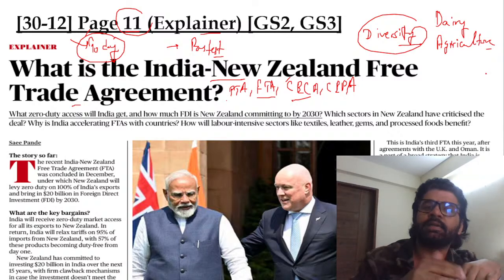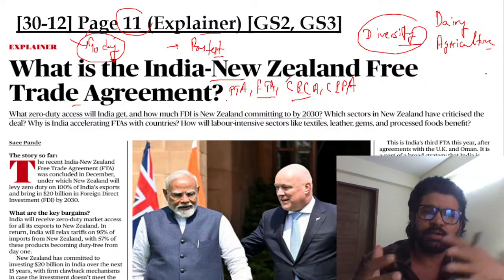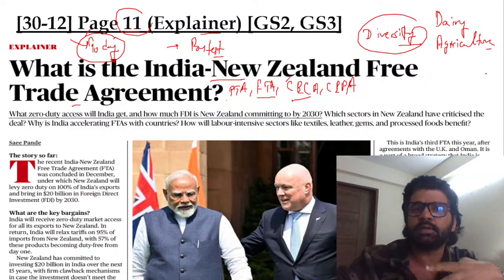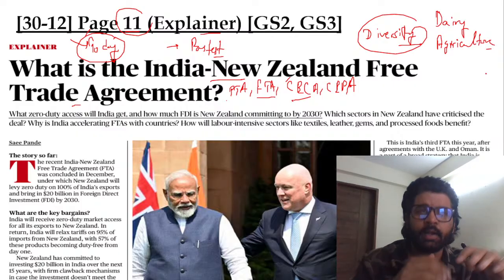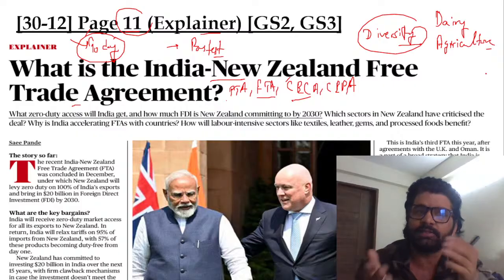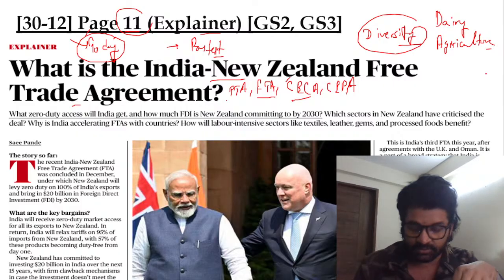Then in India, there is another apprehension that generally with most of these FTAs, the other countries benefited a lot. They export more and we import a lot, right? So our trade deficit will widen. This is one concern which is there in Indian circles.